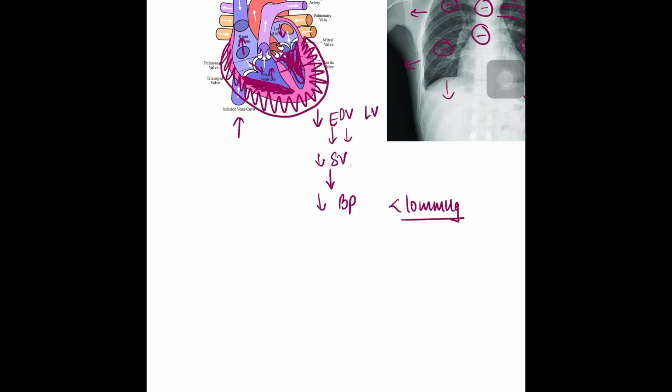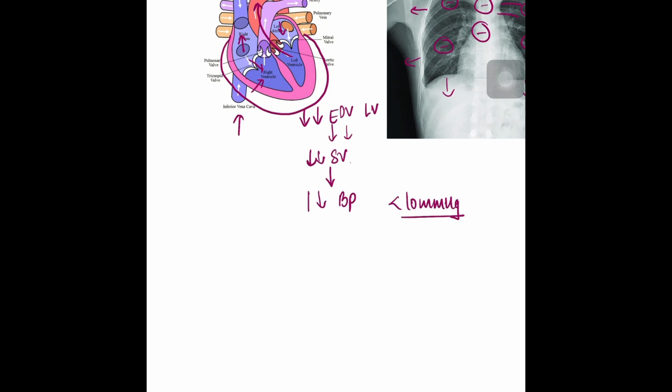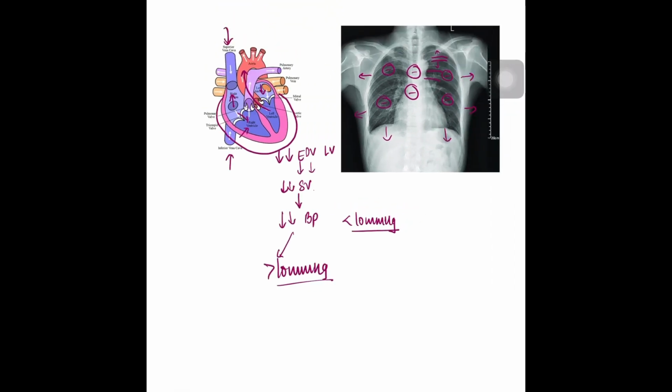So the end diastolic volume of the left ventricle will fall significantly. This will cause a fall in stroke volume, and less blood will get out of the aorta, and this will cause a fall in blood pressure of more than 10 millimeters of mercury, and this is what Pulsus Paradoxus is. So if you have a cardiac tamponade, when you take a deep breath and someone is measuring your blood pressure, systolic blood pressure will fall more than 10 millimeters of mercury, and this is what Pulsus Paradoxus is.